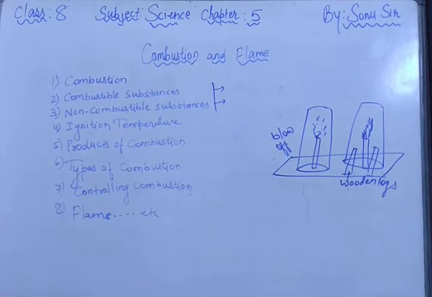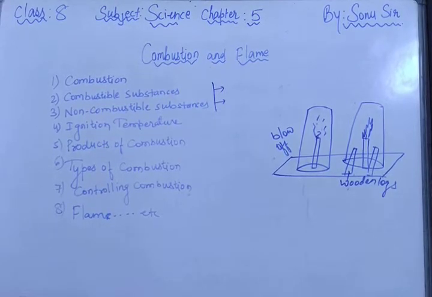You can see that when this glass is kept on the wooden logs, the candle is getting air. This shows that air, meaning oxygen, is needed for combustion.